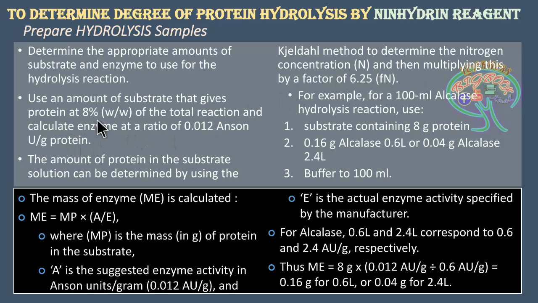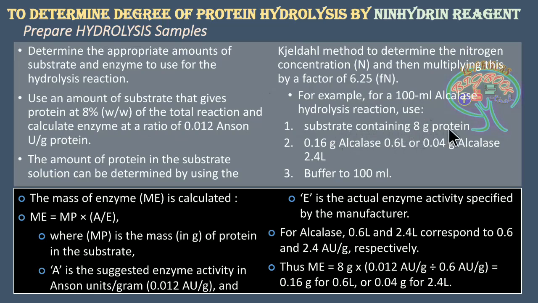So here, as per this, the further experiment has proceeded as per this point, and here you can see the example: a 100 ml alcalase hydrolysis reaction uses a substrate containing 8 gram protein.